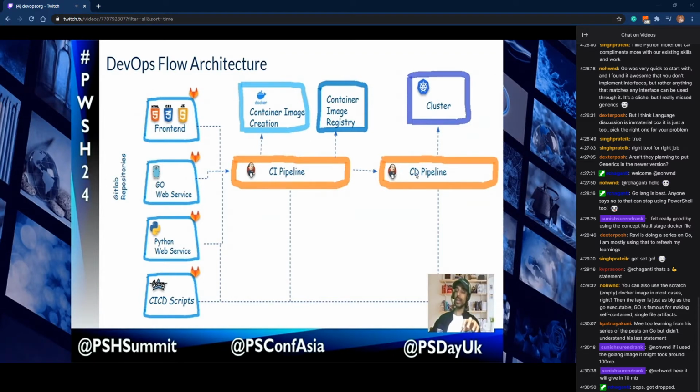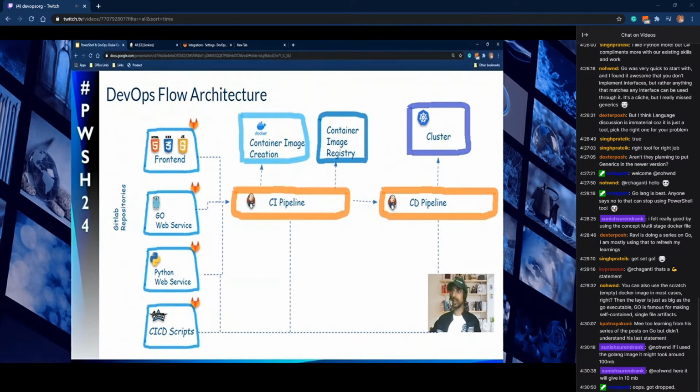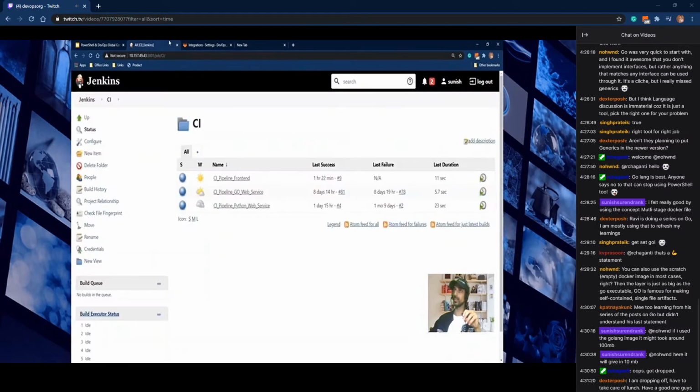So now we can explore how this particular pipeline is created and what is the logic written inside it. We can go back to our Jenkins server. This is our Jenkins server, and as I showed before, it has three jobs created, and these three will be getting triggered whenever there is a change in the repos. Here: front end, Go Web Service, and Python. So let's go and explore the Go Web Service.